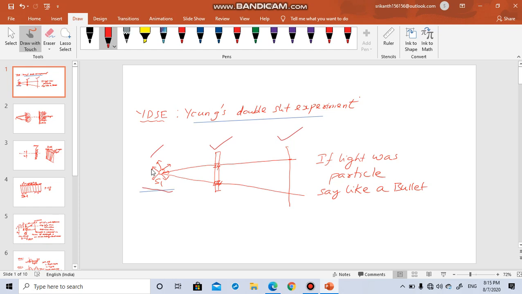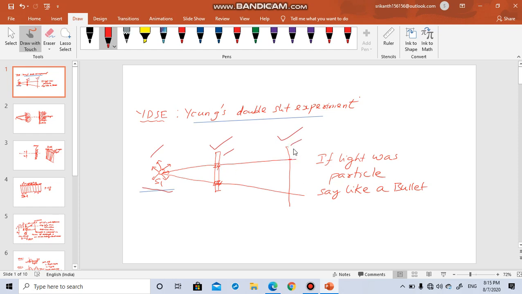Here in this screen I create two holes, which I am calling slits. Now what will happen if the bullet passes through this small hole? I will put another screen here, this is screen 2.